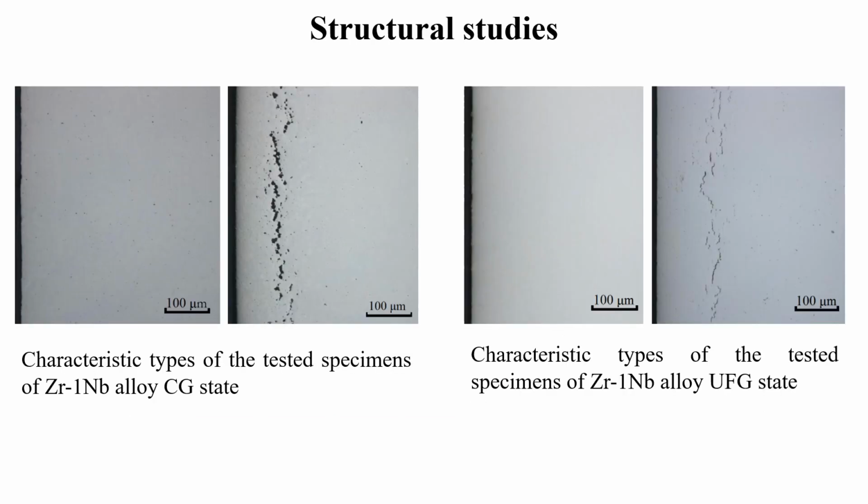Structural studies have shown two possible scenarios: the appearance of internal damage and its absence. Internal damage is of different sizes and morphology. Perhaps this is due to different structural states.